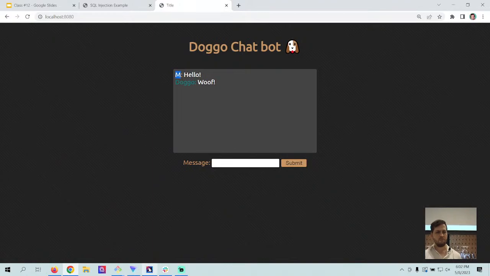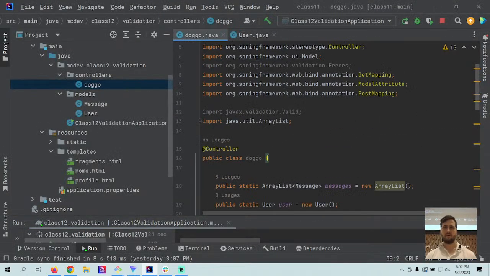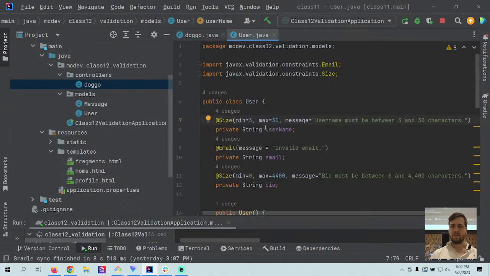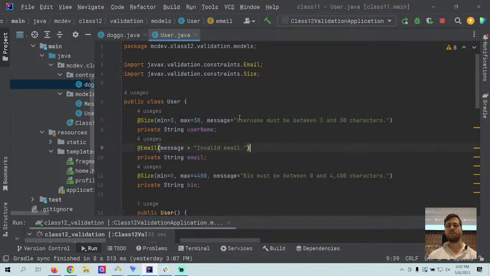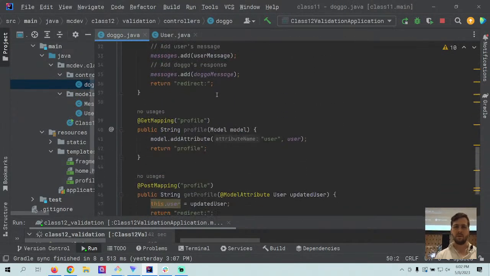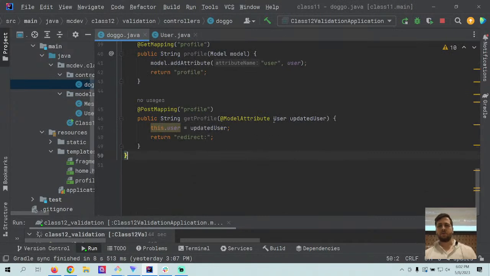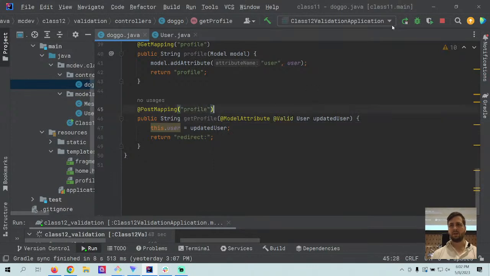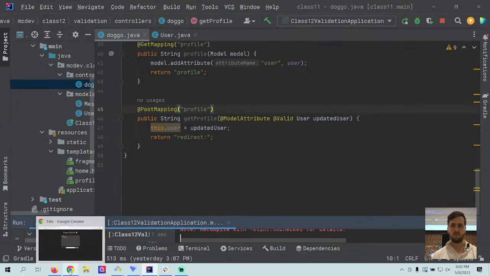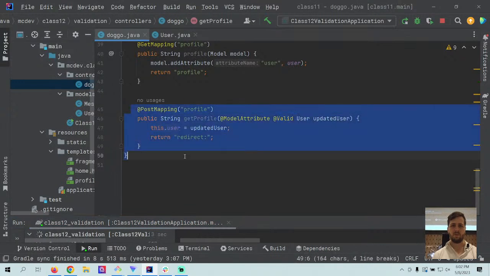And so even though we have the size validation over our username, it doesn't matter. It doesn't care, it seems, at this point, because we're not using the validation on our controller or in our view. So with our controller, we already saw that if I had @Valid on there, it's going to crash. Try to demo that real quick here. I just added @Valid to our post controller.